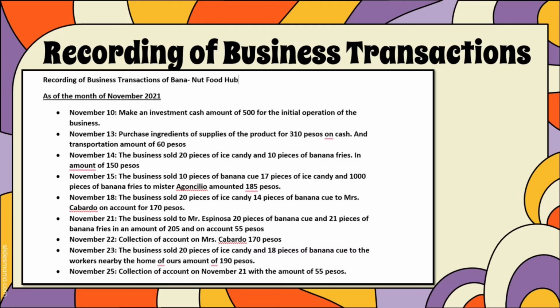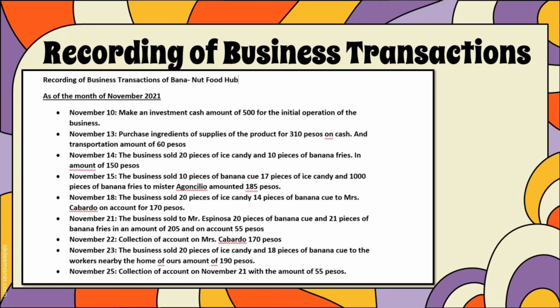And on November 15, the business sold 10 pieces of banana Q, 17 pieces of ice candy, and 10 pieces of banana fries to Mr. Agoncillo, amounting to 185 pesos. On November 18, the business sold 20 pieces of ice candy and 14 pieces of banana Q to Mrs. Cabardo on account for 170 pesos.